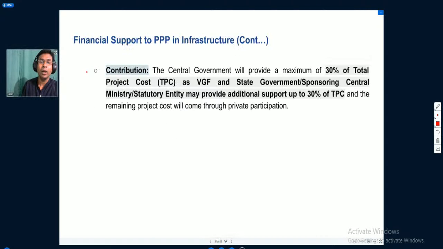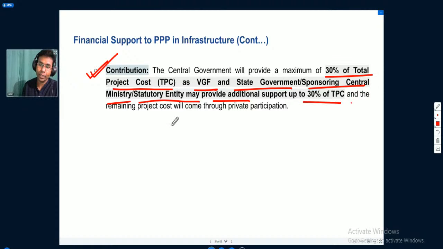Then what will be the contribution by the central government or the state government? The central government will provide a maximum of 30% of the total project cost as viability gap funding, and the state government or a sponsoring central ministry statutory entity may provide additional support of up to 30% of the total project cost, and the remaining project cost will come through private participation.